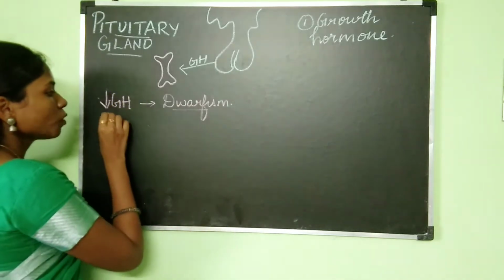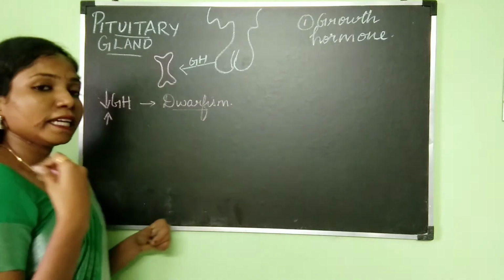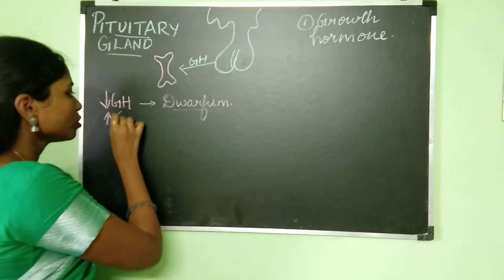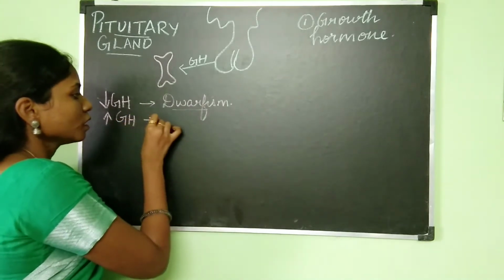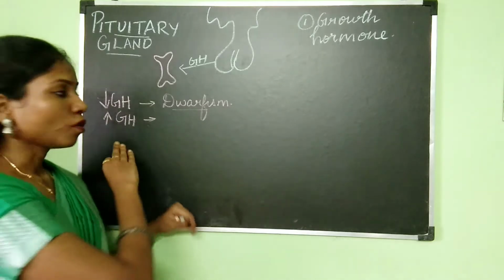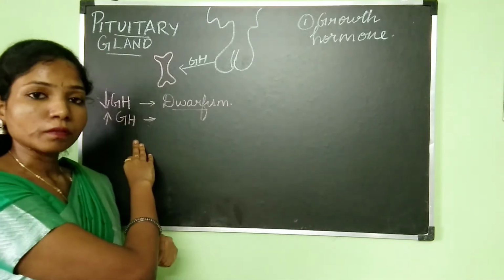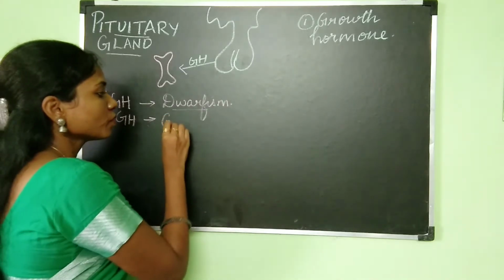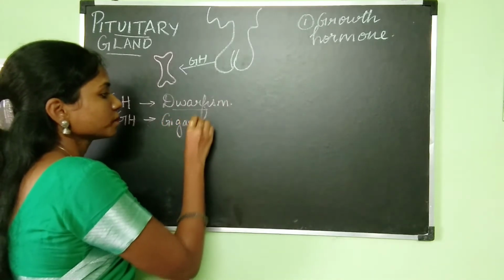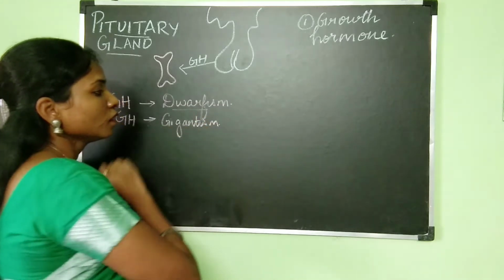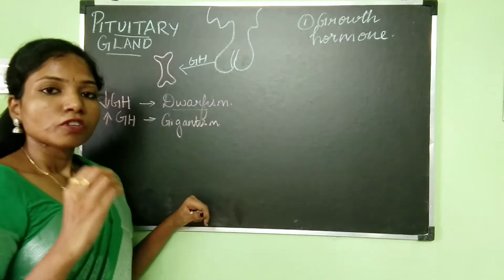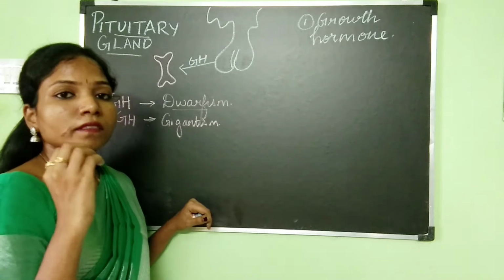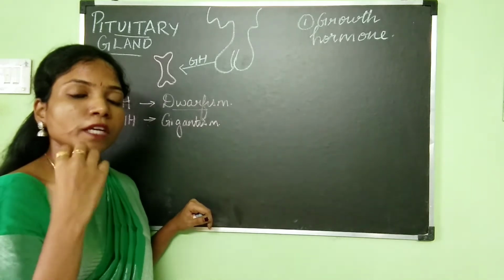Now, what will happen if there is an increase in the production of growth hormone, again in children only? Increase in the growth hormone in children will lead to a condition known as gigantism. So what is this gigantism? In gigantism, the child is going to be growing more.